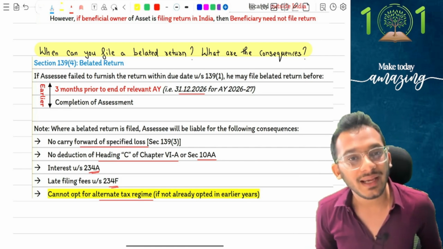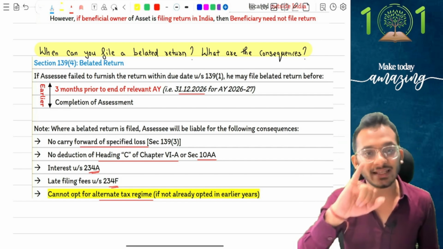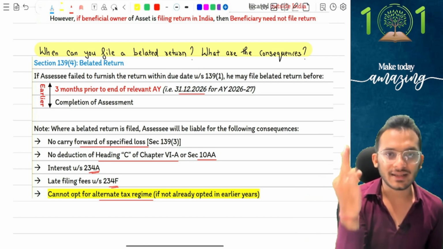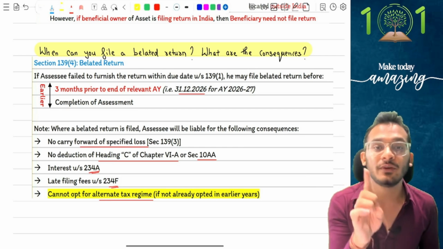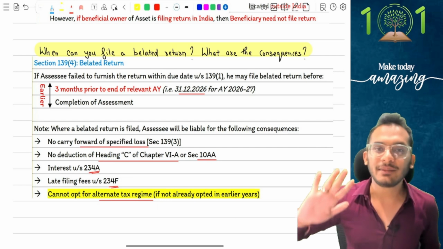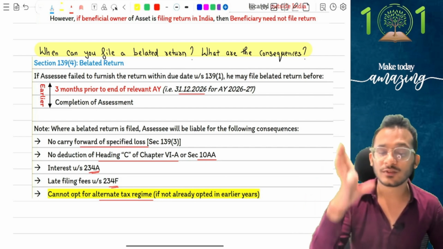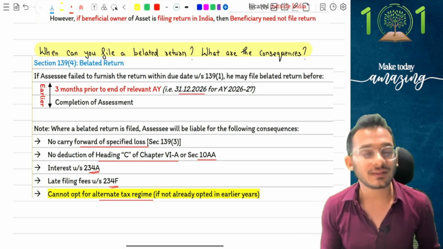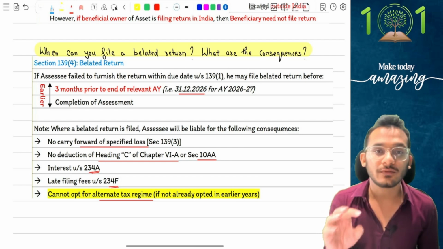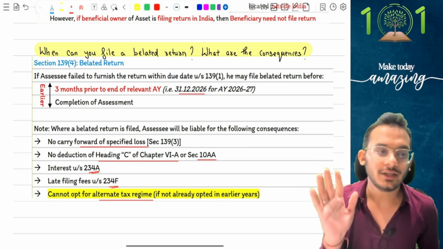Second, you cannot claim any deduction under Chapter 6A Heading C, which is 80JJAA, 80QQB and 80RRB. 2 royalties and 1 employee benefit. Those benefits cannot be claimed by you if you have not filed a return on time. And you cannot claim 10AA, which is your SEZ profits. Those things are not allowed as deduction. Third, you will be liable for interest at the rate of 1% per month or part thereof under Section 234A. So, interest at 1% will be levied on you.